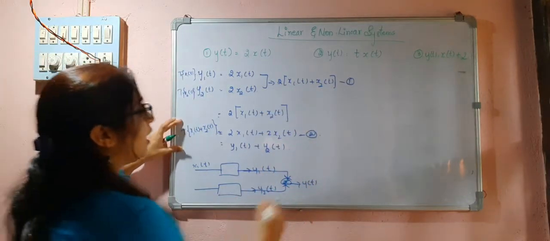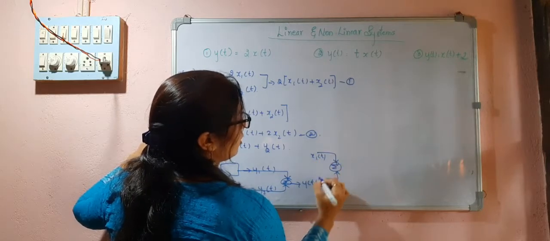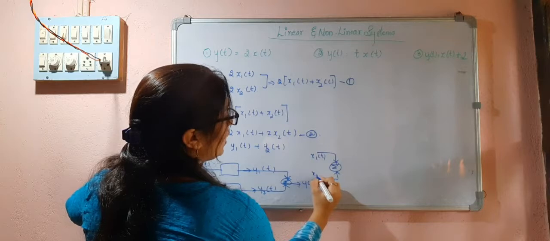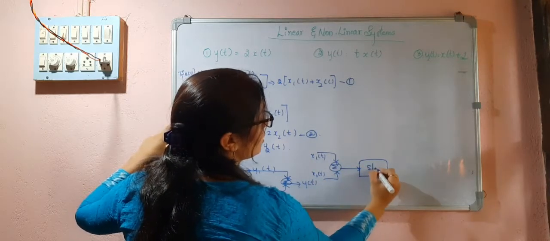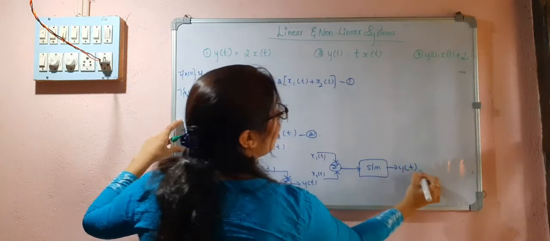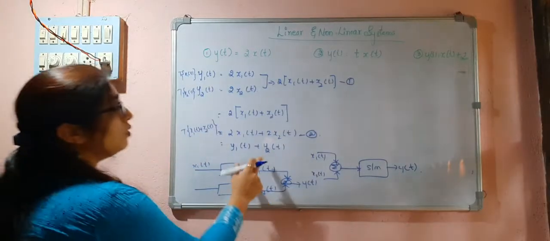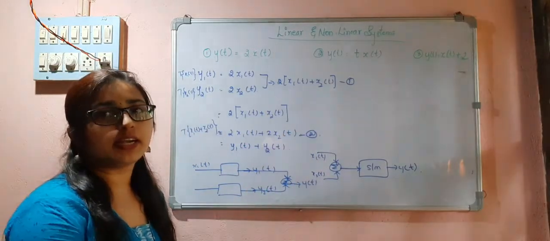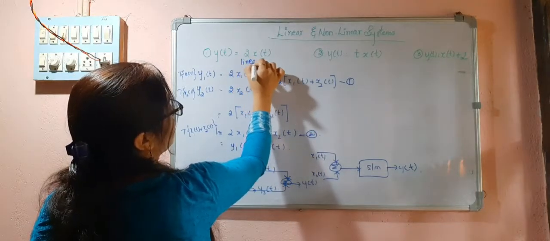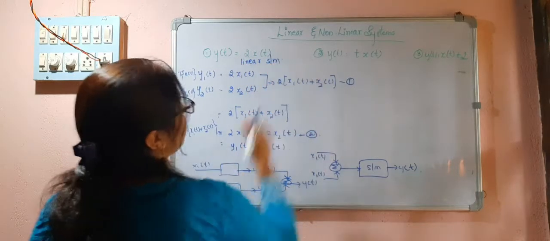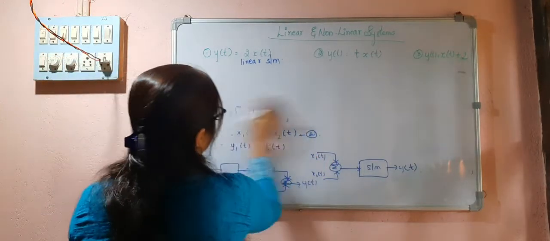Here, I took the summer first and applied these two signals, x1(t) and x2(t). Then I applied it to the system and got the output. So this is satisfying the conditions of additivity and homogeneity. So I can call this system a linear system. This is a linear system. So now let us take the second one.